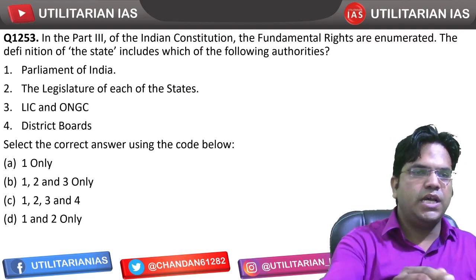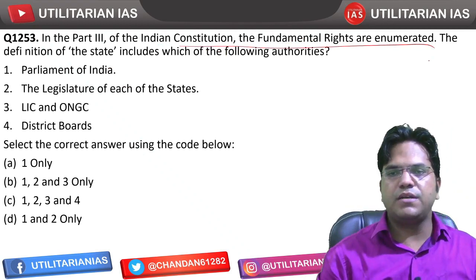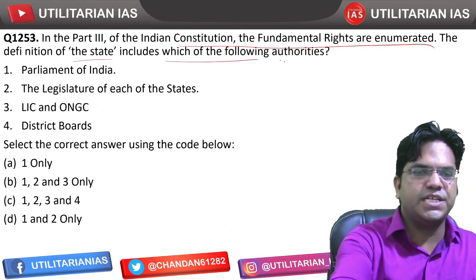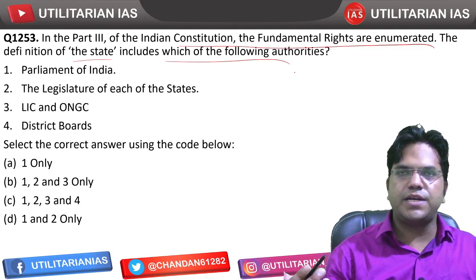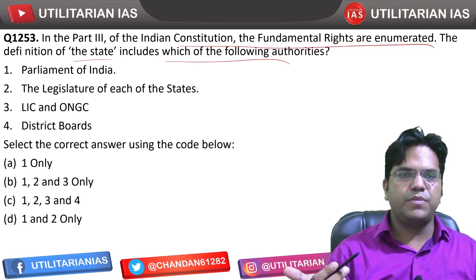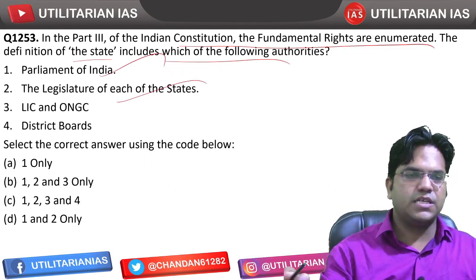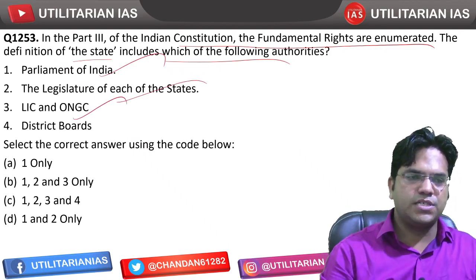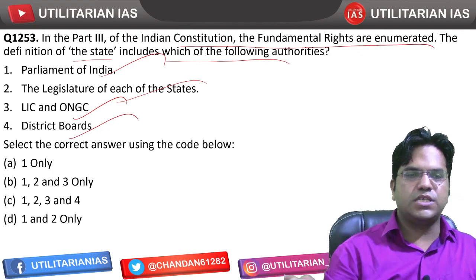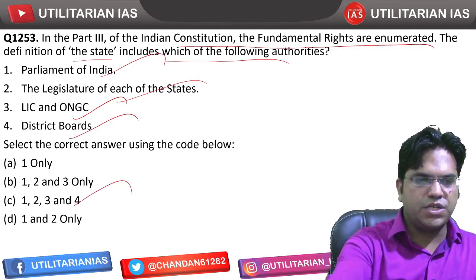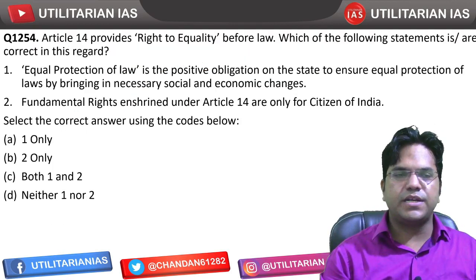In Part 3 of the Indian Constitution, fundamental rights are enumerated. The definition of state includes which of the following authorities? Article 12, right? Article 12 we have covered extensively. Parliament of India, yes, this is state. Legislatures, yes, this is state. LIC and ONGC, yes, this will be state. District board, yes, this will also be part of state. So 1, 2, 3, 4, that is C is going to be the right answer.